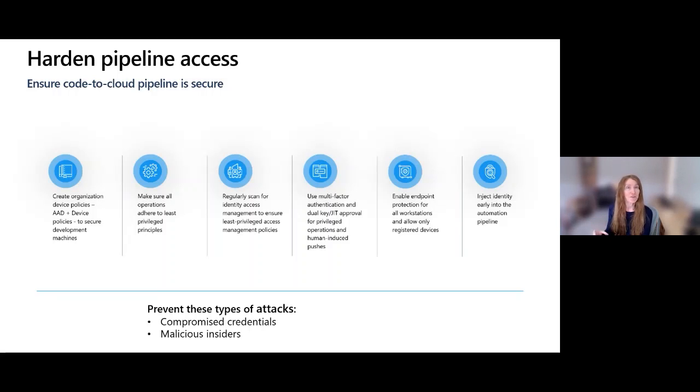The whole thing is obfuscated and not really ever exposed. And if you do this, you protect against compromised credentials. Again, that's a lot of these attacks. At some point there's a failure in identity protection at some level, and then malicious insiders, and even just accidents. People make mistakes.